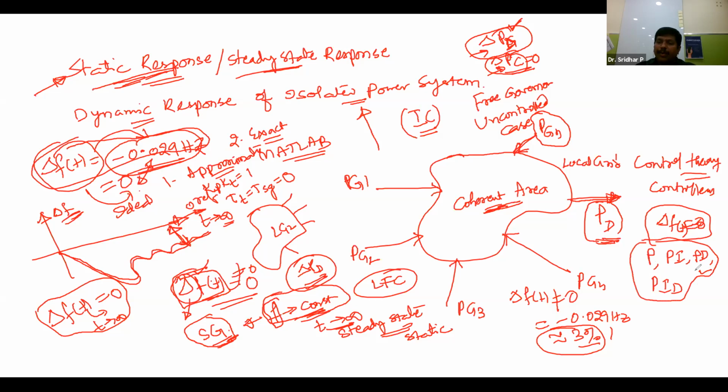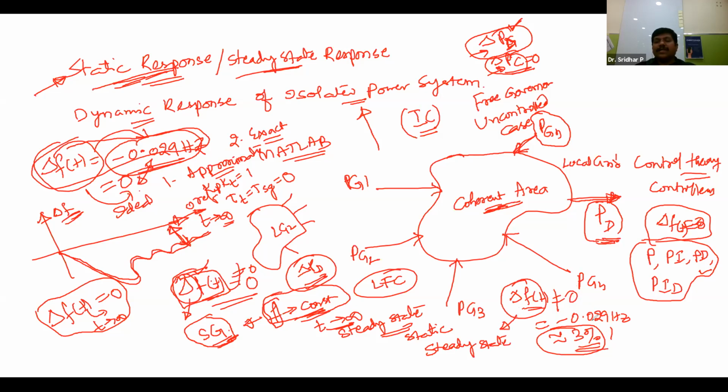Now, if you could go back to your problem, what is our problem? My problem is I want to see delta f of t equal to 0, but it is not happening. So, what is this delta f of t? Listen very carefully. This delta f of t is nothing but the steady state value. You want to see the steady state value as 0, but it is not happening.